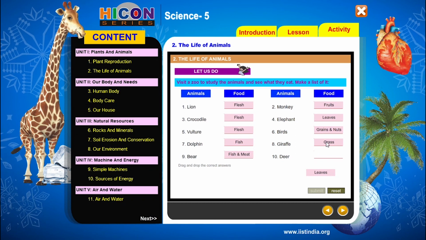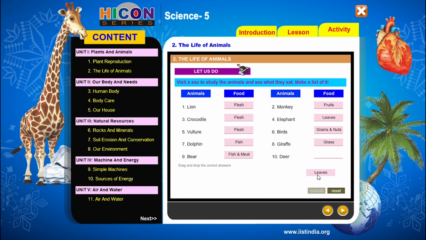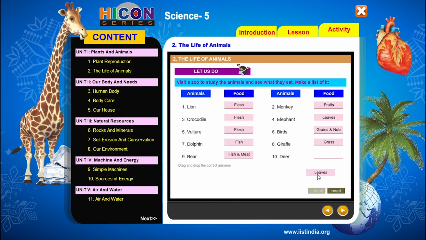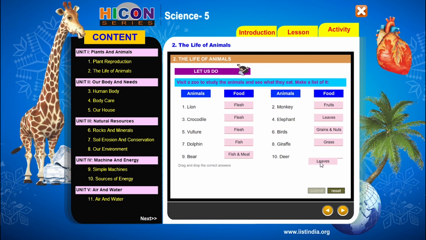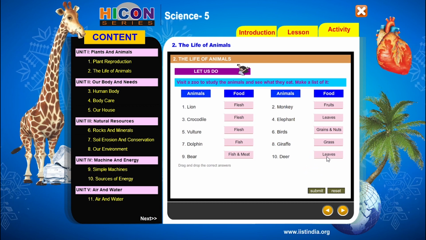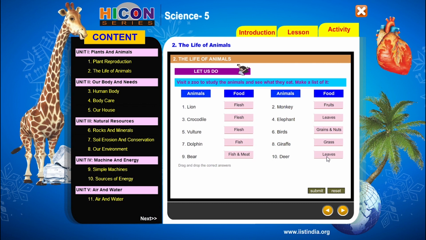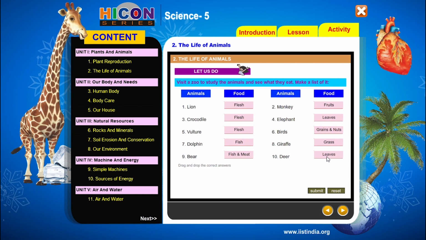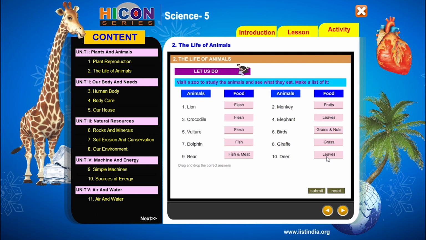Next, deer. So what is the food of deer? Deer is also an example for herbivores. It will eat the leaves of plants. So write leaves for the deer. So children, these are the foods for the different types of animals which we can see in the zoo. So this part is complete in the activity session.